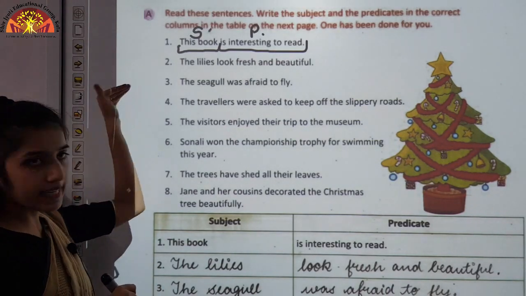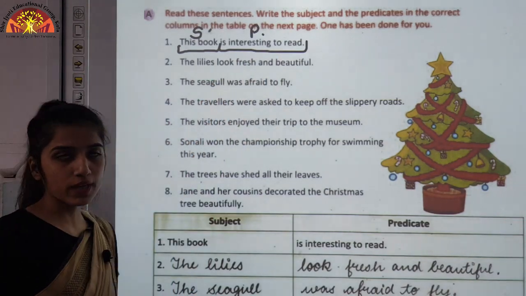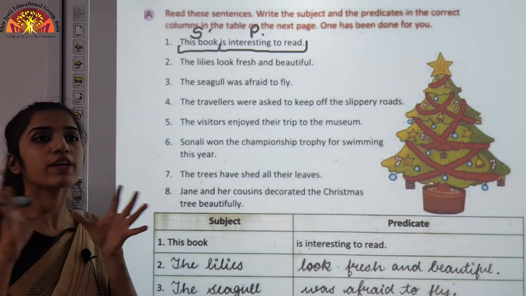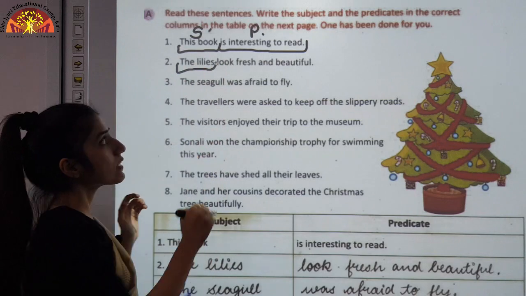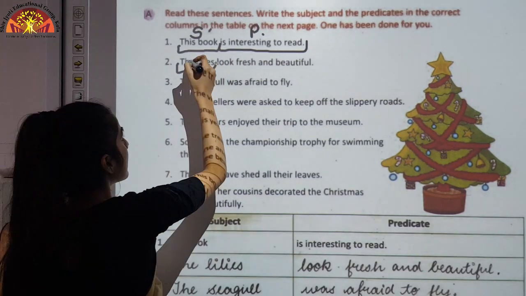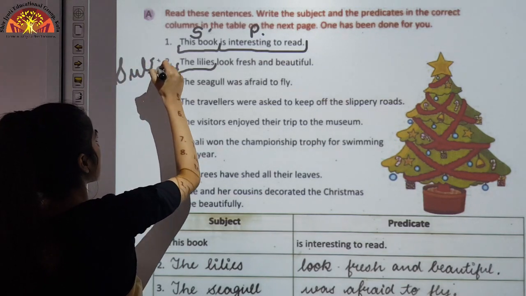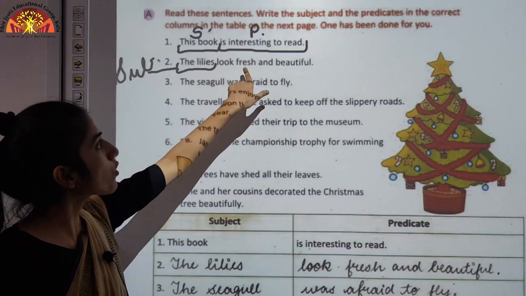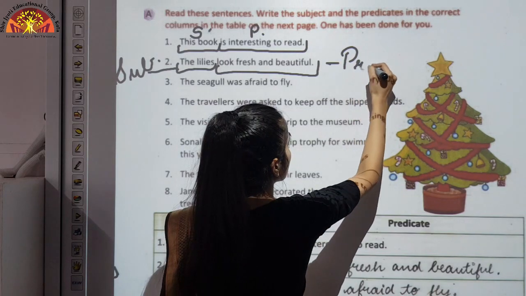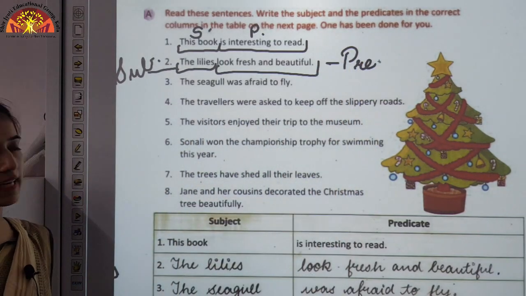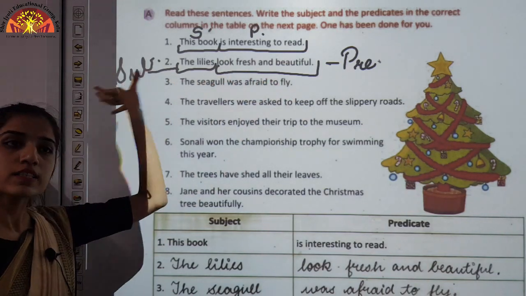Now moving to the second sentence, the lilies look fresh and beautiful. What is the prime thing we are talking about in this sentence? The lilies. So that would be the subject in this sentence. And look fresh and beautiful would be the predicate, because this is telling us about the subject of the sentence.